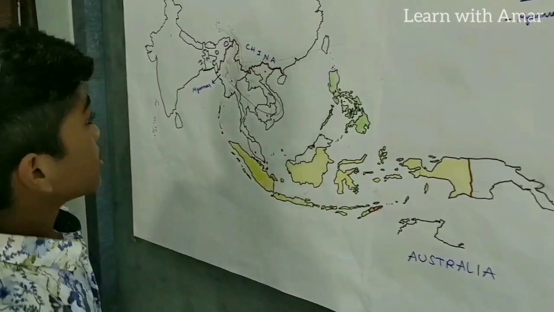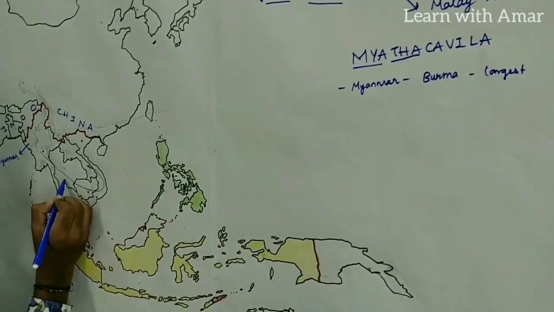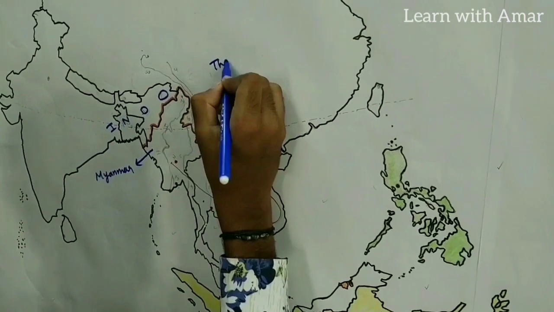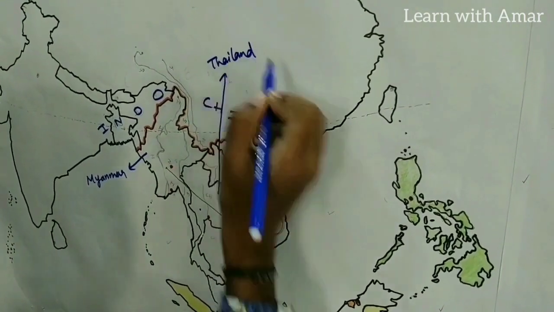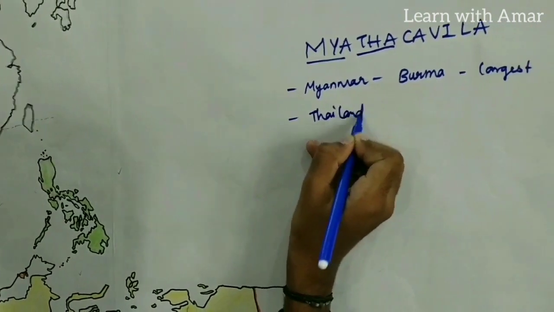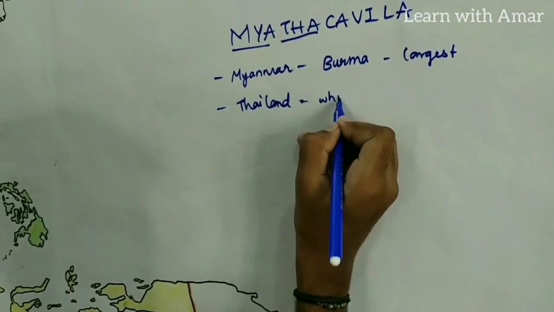So, next we find Ta for Thailand. This is Thailand. Thailand is also known as the land of white elephants.